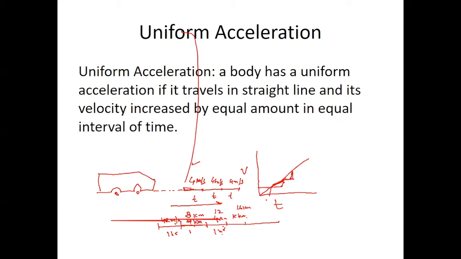Like the motion of a freely falling body is an example of uniform acceleration motion. The motion of a bicycle going down the slope of a road when the rider is not paddling and the resistance is negligible is also an example of uniform acceleration. The motion of a ball rolling down an inclined plane.